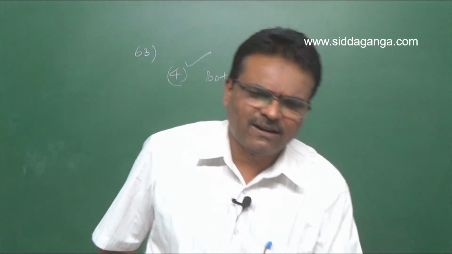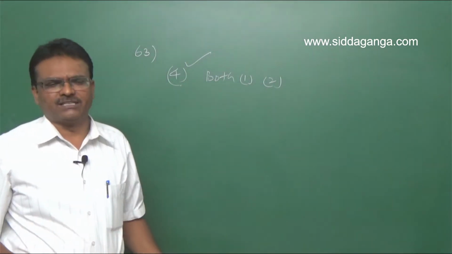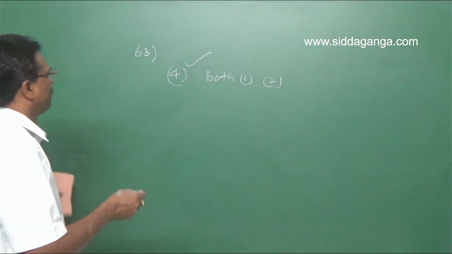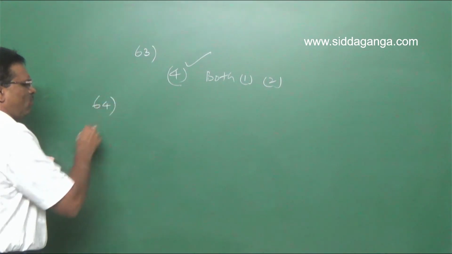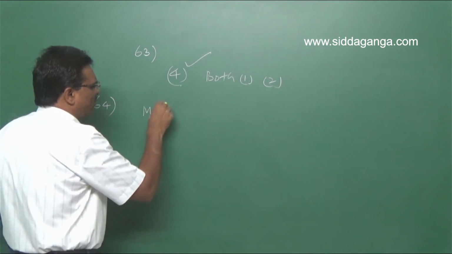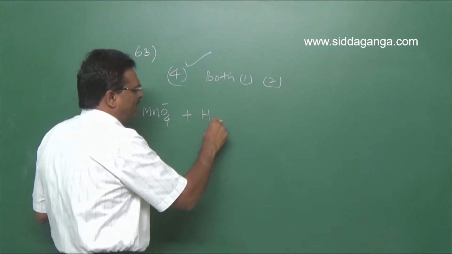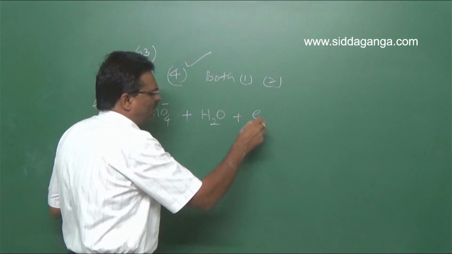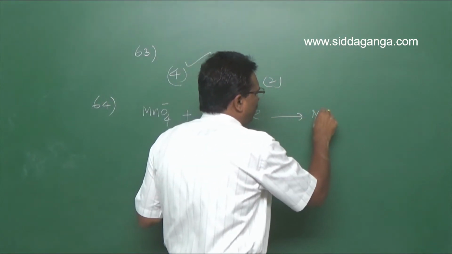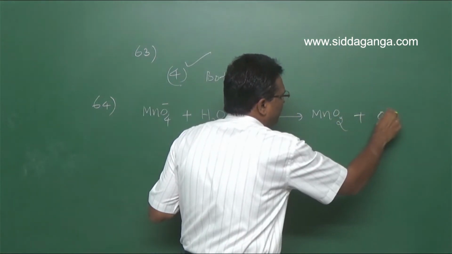N factor of potassium permanganate in neutral medium. For question number 64, MnO4 minus plus H2O plus electrons in neutral medium is converted into MnO2 plus OH minus ions.